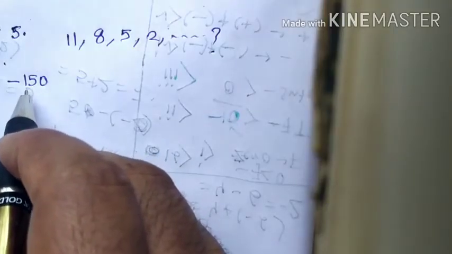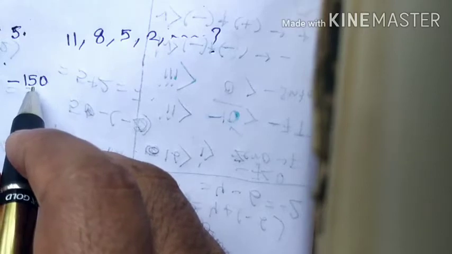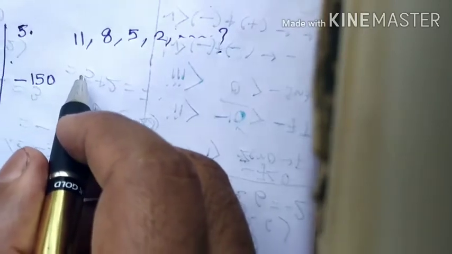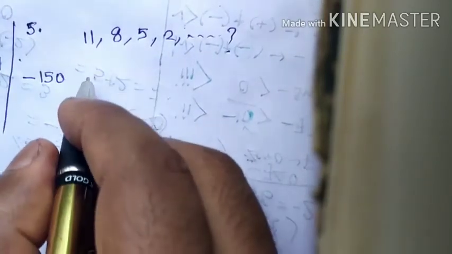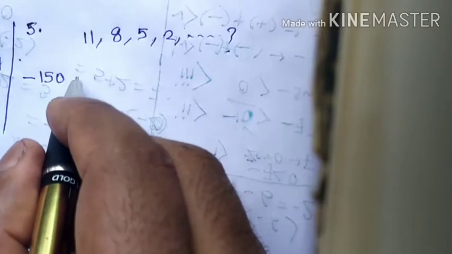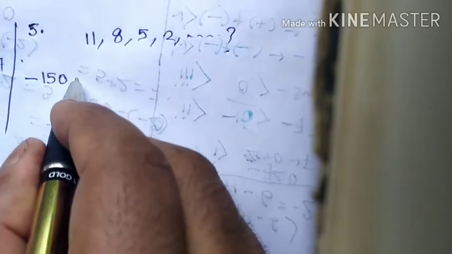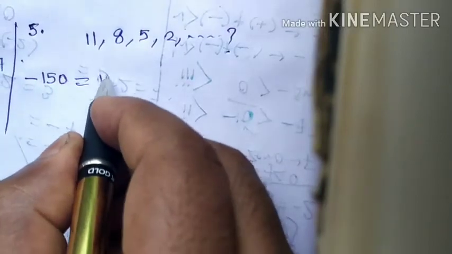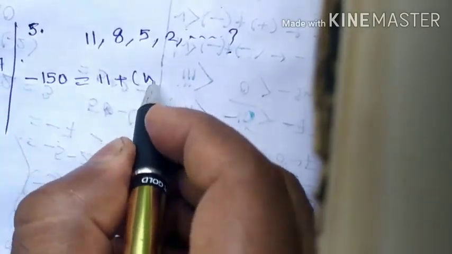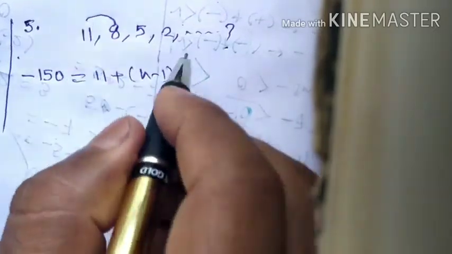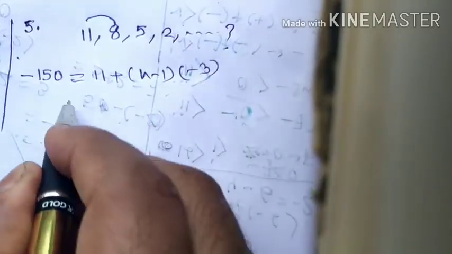Then the question is whether minus 150 is a term in this AP. So if we consider that it is, then minus 150 equals to a equals to 11 plus n minus 1 into d, d equals to 8 minus 11 equals to minus 3.